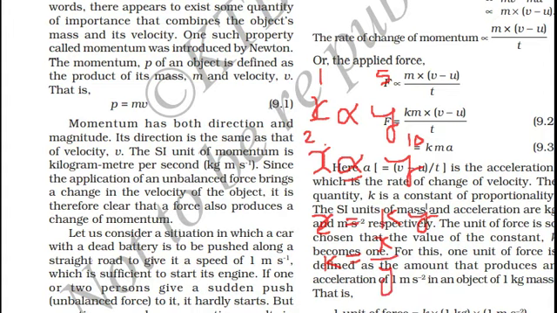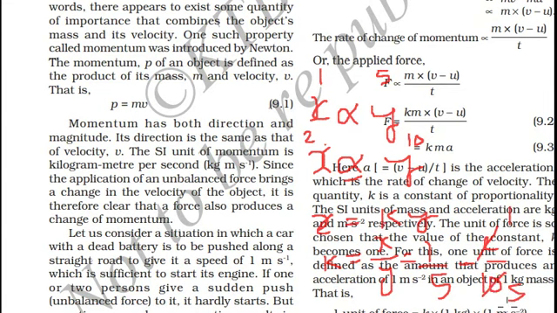In the first case, the value of x is 1 and the value of y is 5. In the second case, the value of x is 2 and the value of y is 10. 2 is 1 times 2, 10 is 5 times 2, so 1 by 5. So this is the constant for this proportionality.